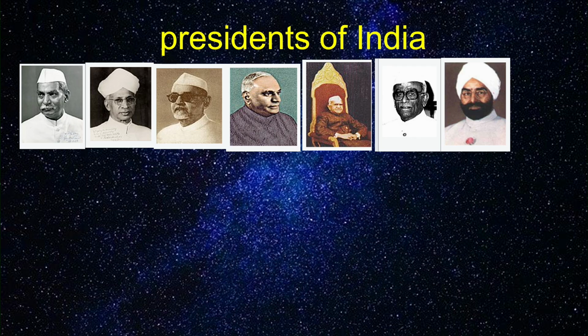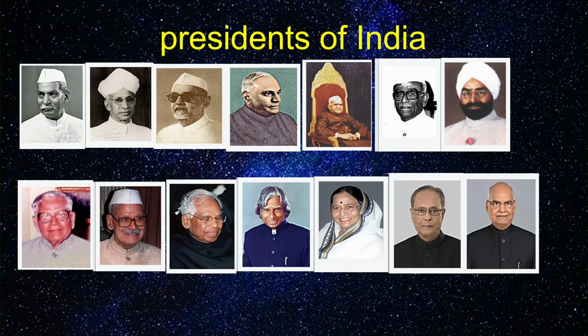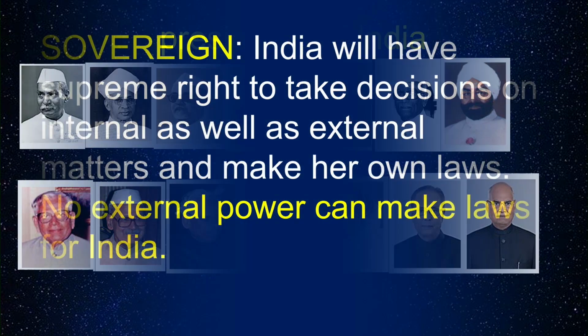Here we can observe that people of different religions and different regions have been presidents. Nobody is there by heredity. Like this, these presidents are elected in a democratic manner, and this proves the democracy, as well as proving that we have a republic.